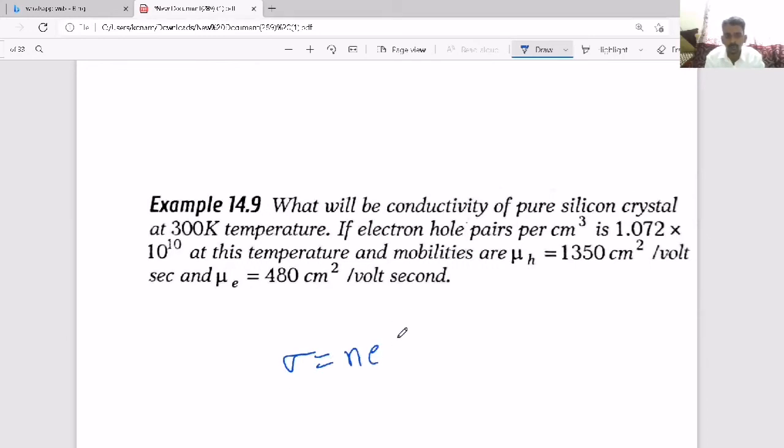N into E into mu E plus mu H. So this is the conductivity. You can substitute the values where N is 1.072 into 10 power 10, E is the charge of the electron, and mu E, mu H they have given. But one thing, take care that you do the unit conversion properly, as they have given in terms of centimeter.